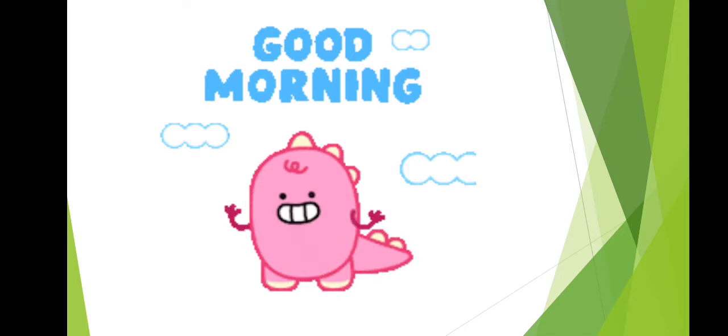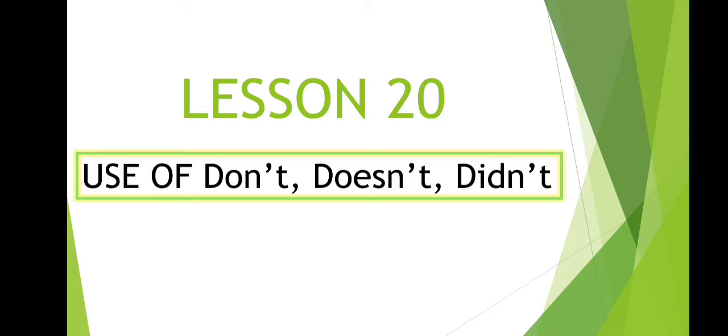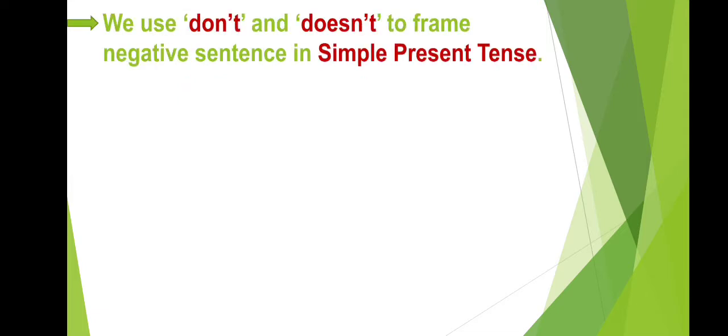So, we will do lesson number 20 today, and the name of the lesson is Use of Don't, Doesn't, and Didn't. Today in this lesson, we will learn to frame negative sentences in simple past and simple present tense. At first, you should know that we use don't and doesn't to frame negative sentences in simple present tense. Whenever you make a simple present tense negative sentence, you will use don't and doesn't.